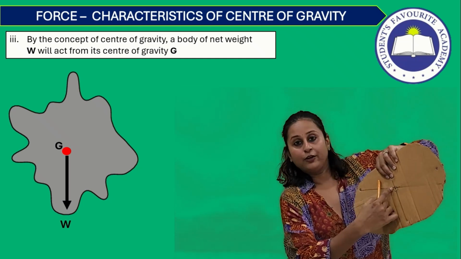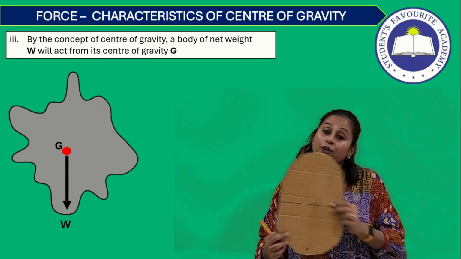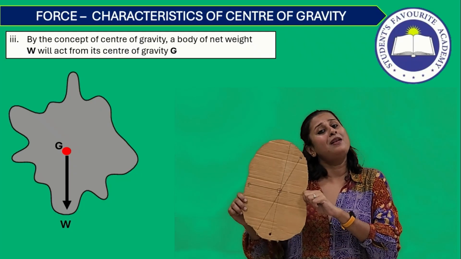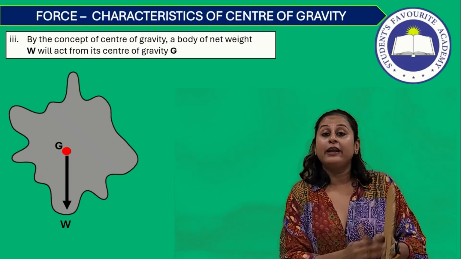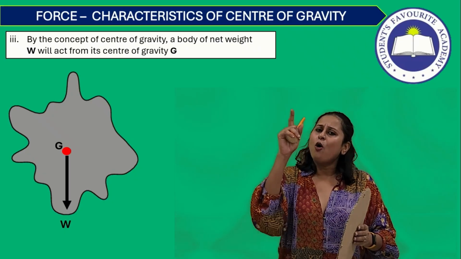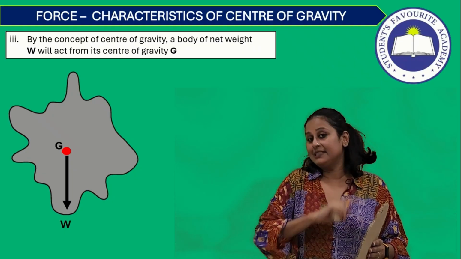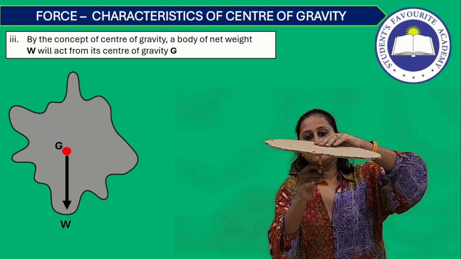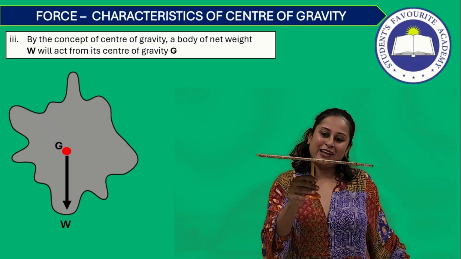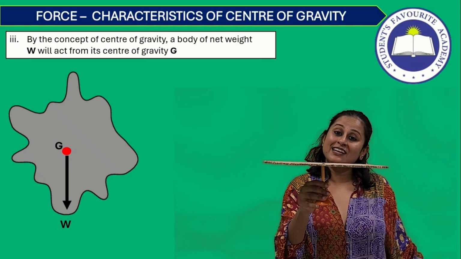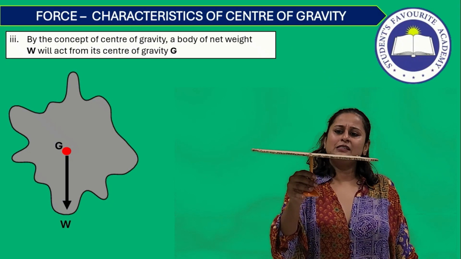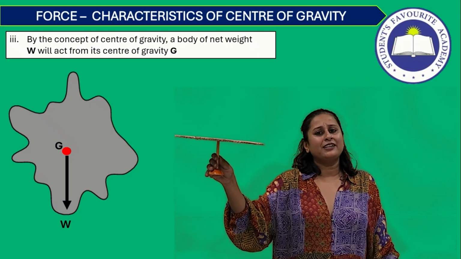So this is the point of center of gravity. According to our experiment, this is called the plumb line experiment. So I am going to try to balance it about this point. Which point is this? Where all the 3 straight lines intersect. Alright. So can you see? I have balanced it on the point which was its center of gravity. So you can see how easily I have balanced it at this point.